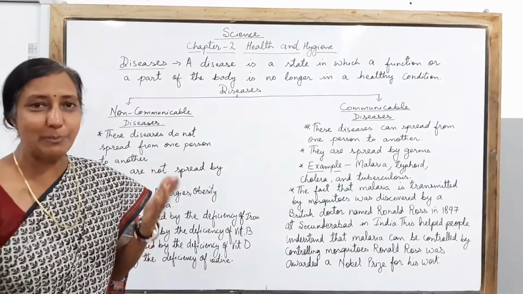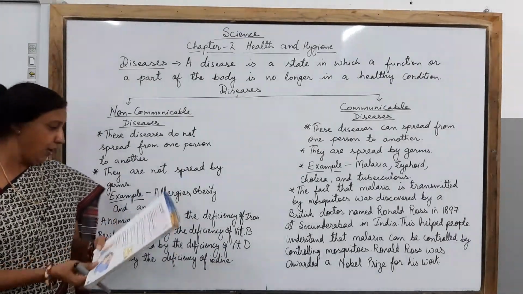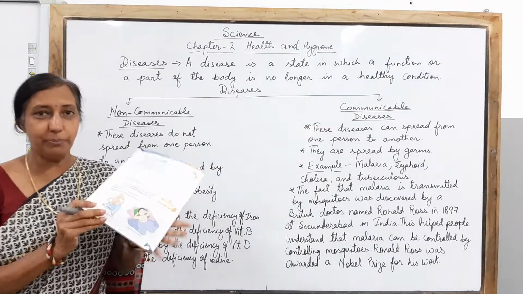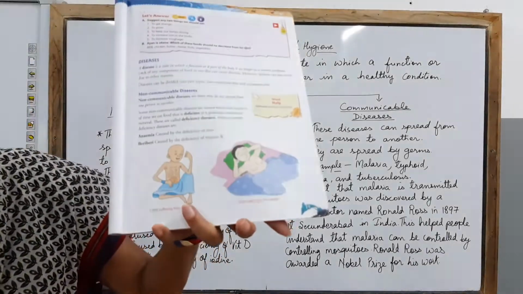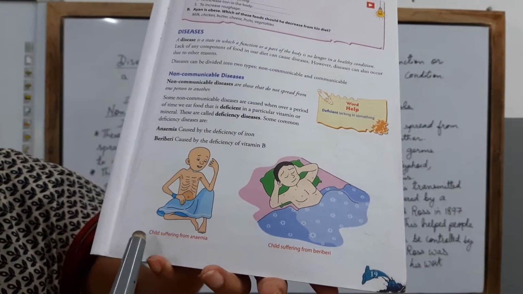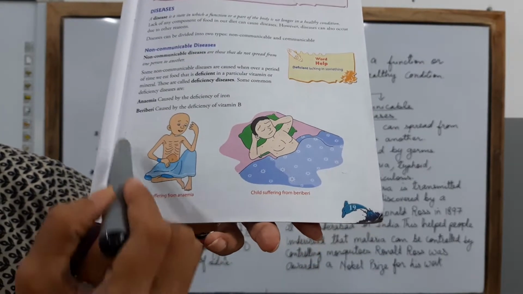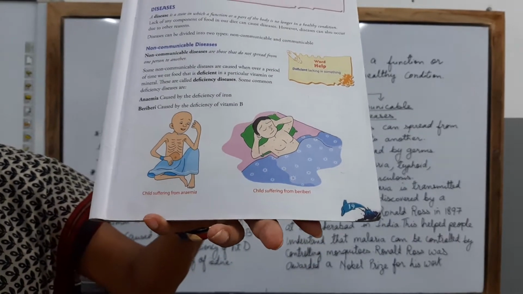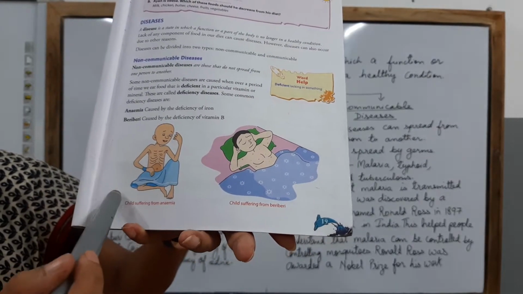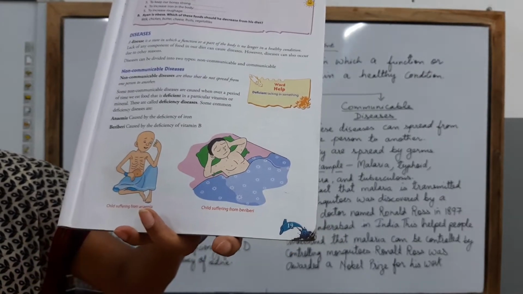But what are the kind of symptoms when you go through these kind of diseases? So let us try to understand, children, what does happen when a person is having deficiency of iron? How the deficiency of iron affects the person's body? Children, here you can see the picture of a child who is suffering from anemia. And this is what the body has become like. So due to deficiency of iron, you can see the child has become very weak and there is lack of blood in his body also.